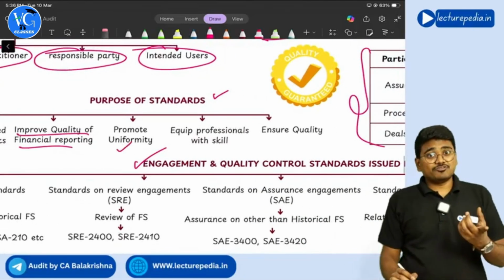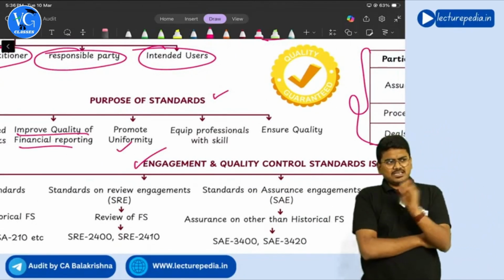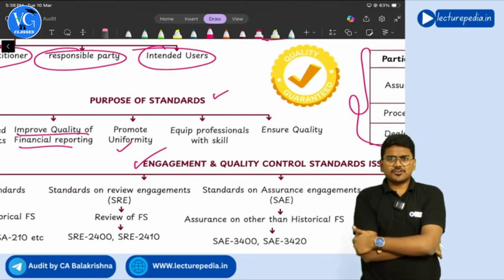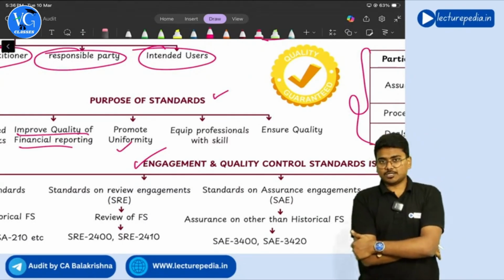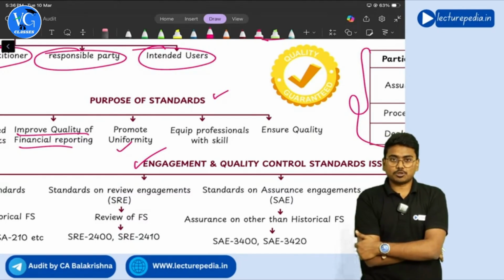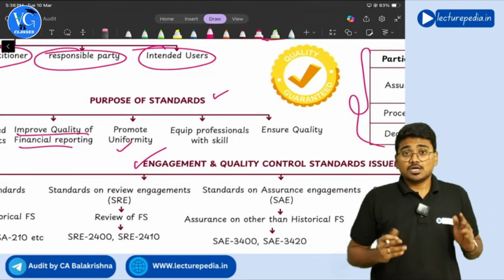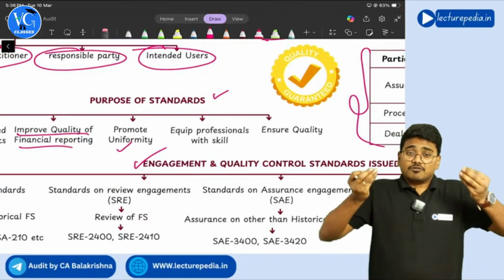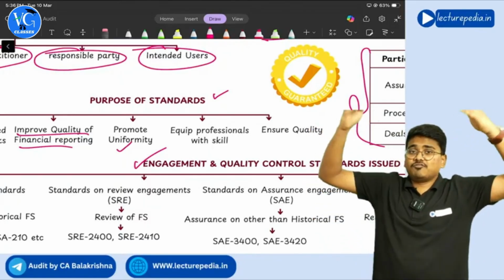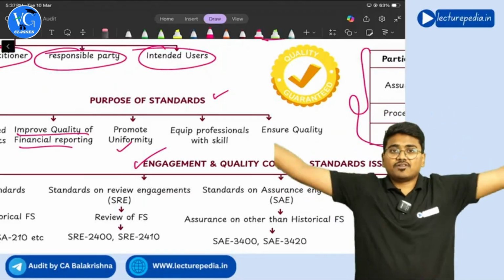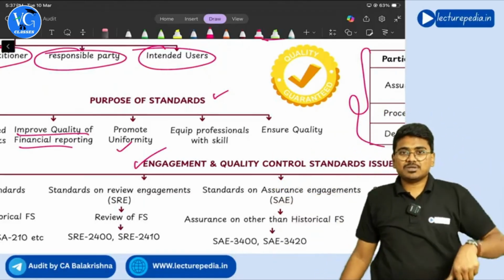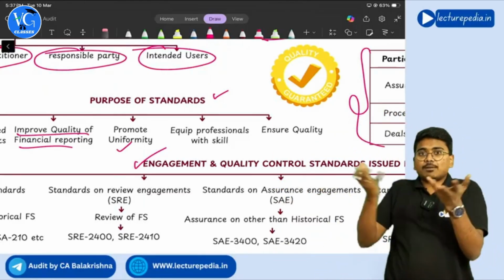Next, promote uniformity. See, if each and every chartered accountant gives his own audit report, following his own format, then every chartered accountant will give different formats of audit reports for different companies. If that happens, users cannot compare.